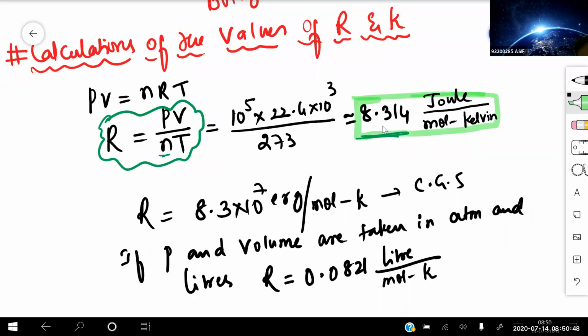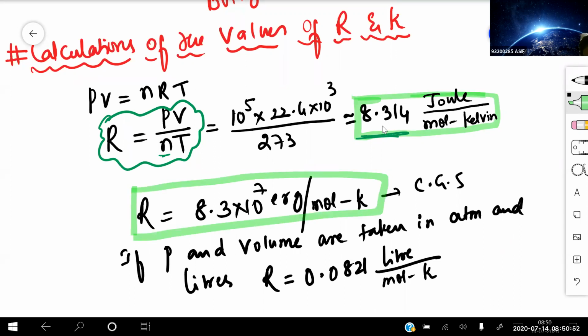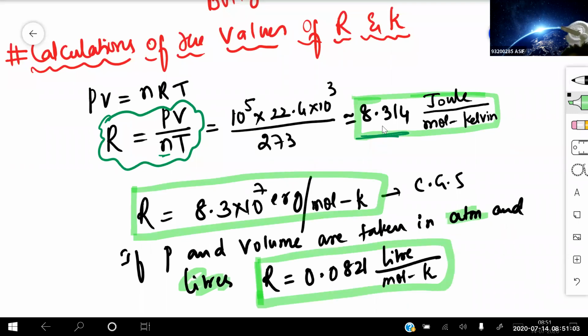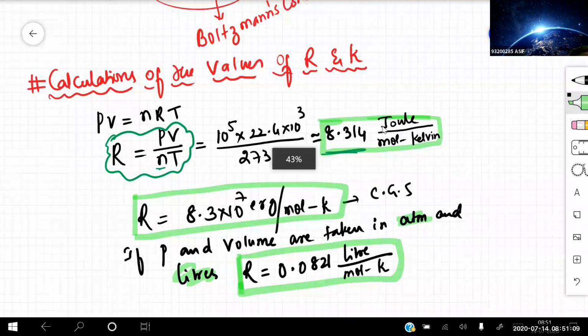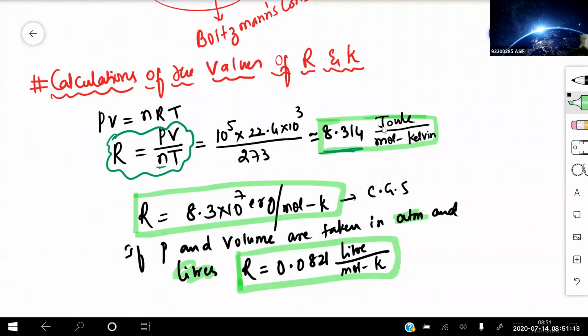And in the CGS system, the value of R is this much. And if the pressure and volume are taken in terms of atmosphere and liters, then the value of R is this one. Clear for everyone? So these are the calculations of the value of capital R. Go through it once again. PV equals nRT, so R equals pressure times volume divided by nT.